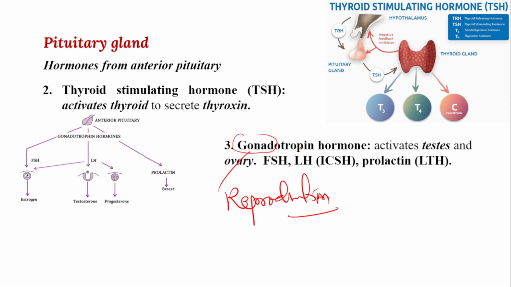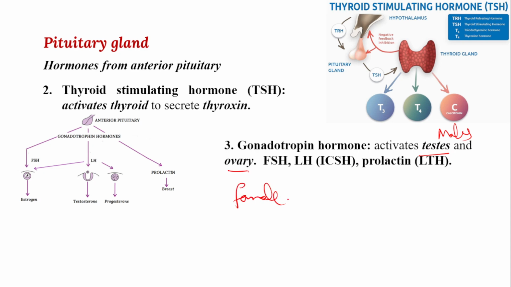Here it activates the reproductive structure according to gender: the testis in males and the ovary in females are specifically activated because of the release of gonadotrophin hormone. It includes FSH, LH, and prolactin hormones. FSH is follicle stimulating hormone, LH is luteinizing hormone, and prolactin is involved especially in the secretion of milk from the mother.